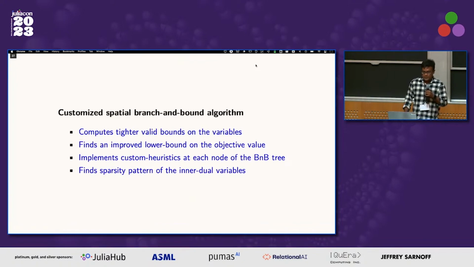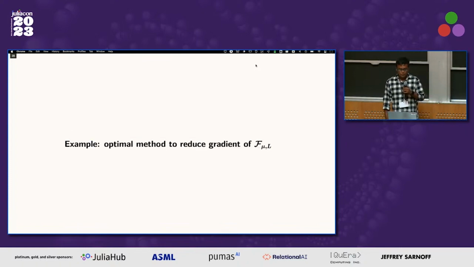So how do we do this? In this phase, JuMP was extremely useful. We compute tighter valid bounds by solving an SDP regression on the decision variables, and we find improved lower bounds on the objective value. Again, this was done through the lazy constraint callback method. Then at each node of the branch and bound tree, we modify the behavior of the algorithm by using custom heuristics. There is also the sparsity pattern of the inner dual variables. Here again we use SDP relaxation.